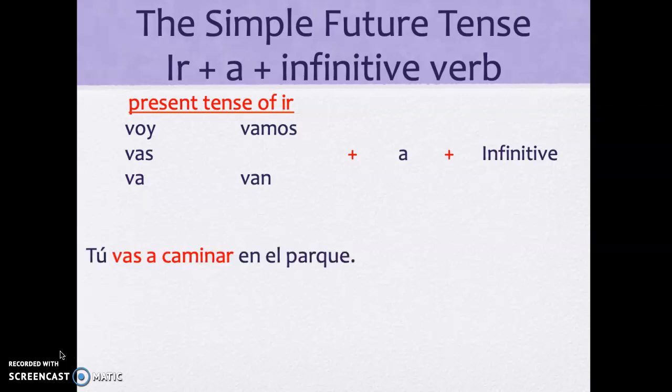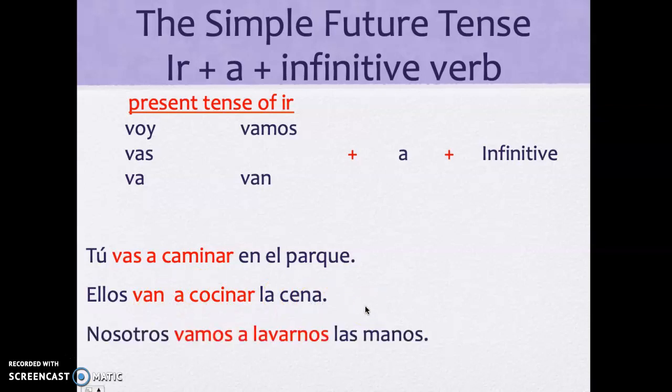Tú vas a caminar en el parque. You are going to walk in the park. So you can see we have vas, which is the tú form of ir, a, and then caminar. You are going to walk in the park. Ellos van a cocinar la cena. They are going to cook the dinner. And our last example, nosotros vamos a lavarnos las manos. We are going to wash our hands.